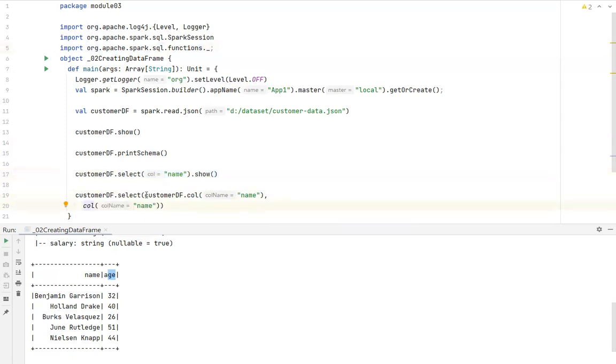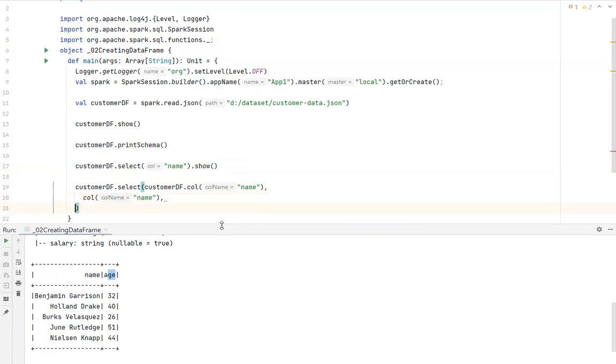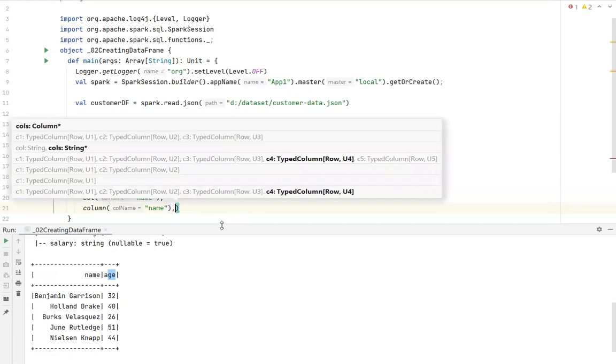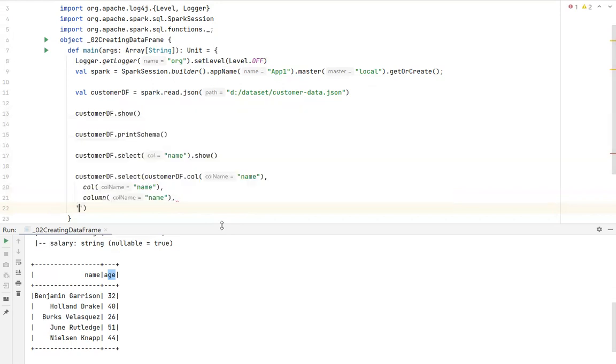For example, this is one way to select a column, and this is another way. So there are several ways. For example, one more way: you can also select a column using a function called column, and you can specify the column name. See, this is one more way to select a column. They will ask you this in interviews. That is the reason I'm trying to tell you different ways. Or there's another way: you can simply use a single quote and specify the column name. This is also another way to select a column from a data frame.